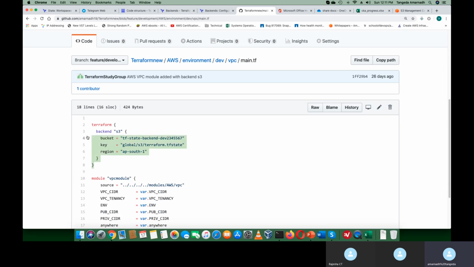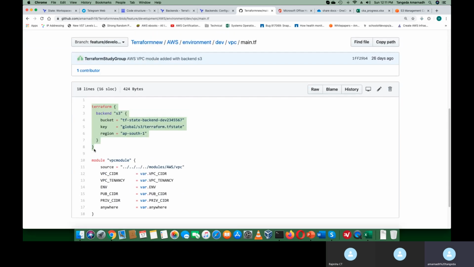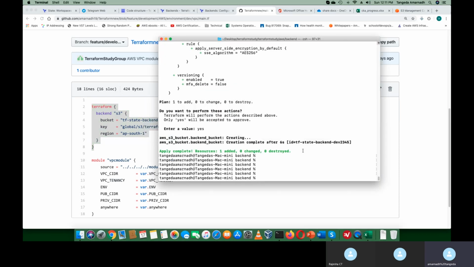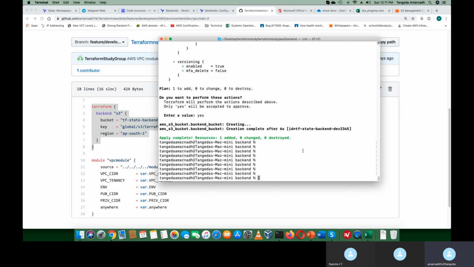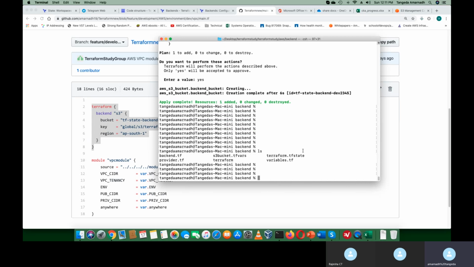This is the code. For the remaining code, I used modules here, but that is not required right now. This is the code which shows that our backend is S3. At the moment, please note that the Terraform state files are created on the local machine.